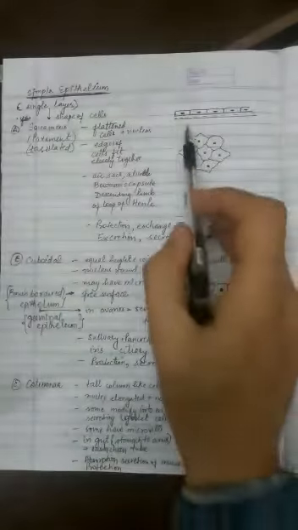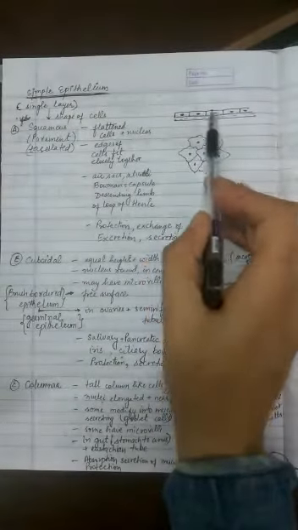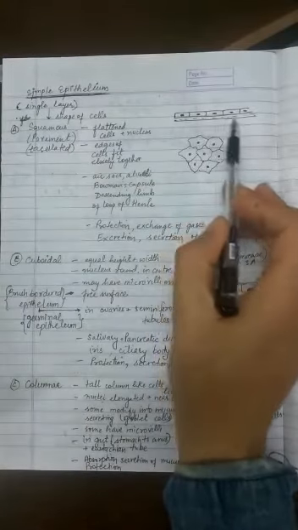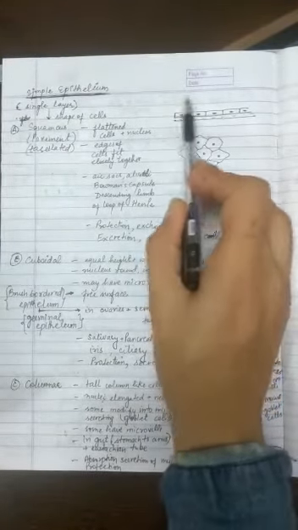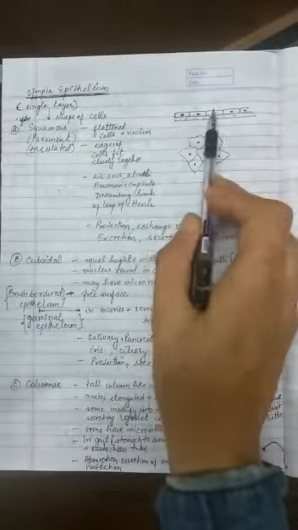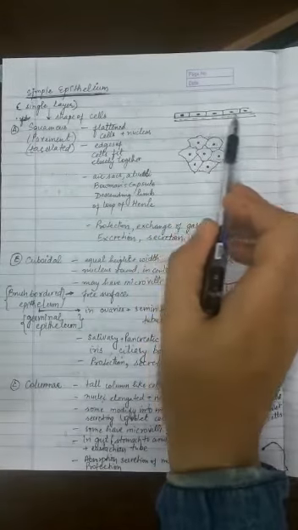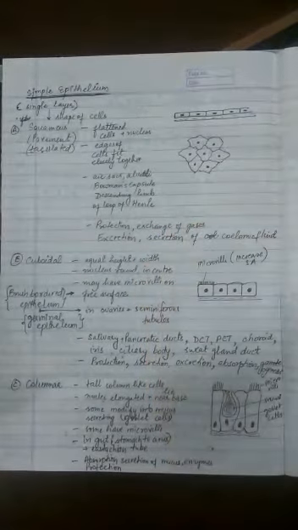In this picture you can see the epithelial tissue, some cells I have drawn, and this is the basement membrane. The free surface is in contact with the cavity, like the stomach's cavity, and the bottom layer is in contact with the basement membrane.